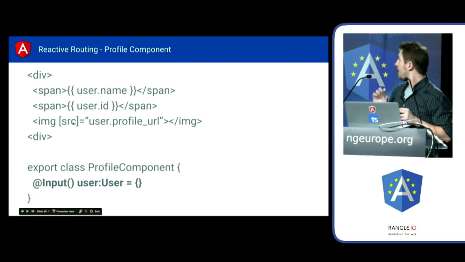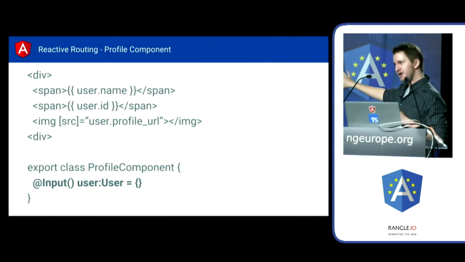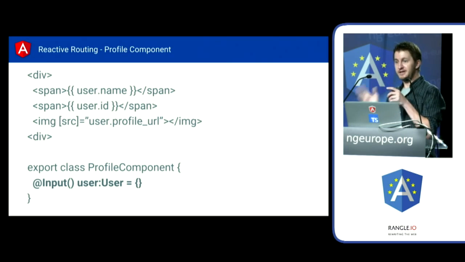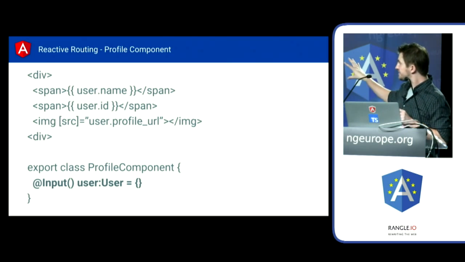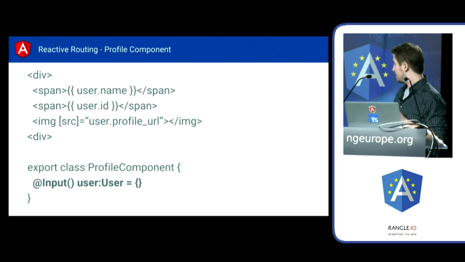So if we create a profile component here, we just create our template. Notice in here that we're not dealing with asynchronicity at all. There's no async functionality in here. There's no Elvis operators. There's no question marks. It's a very, very simple component. The net result is the same, right? But inside of this, you don't have to worry about any of the stuff that's happening in the outside world.